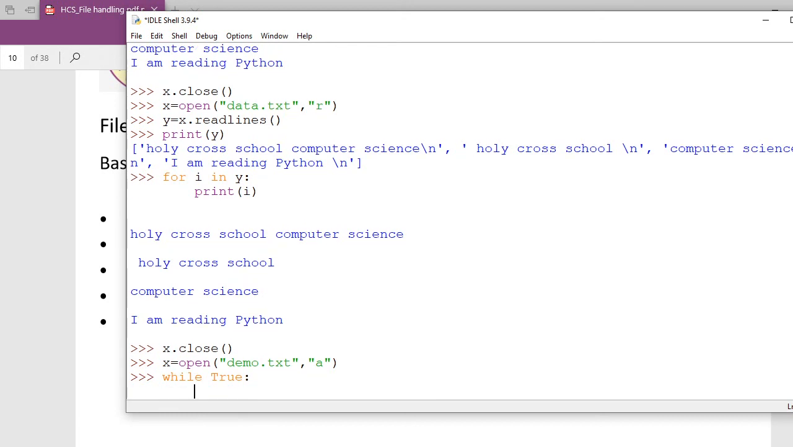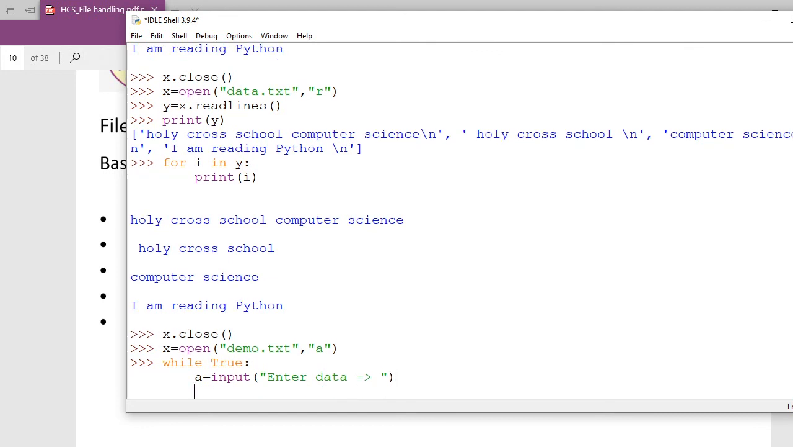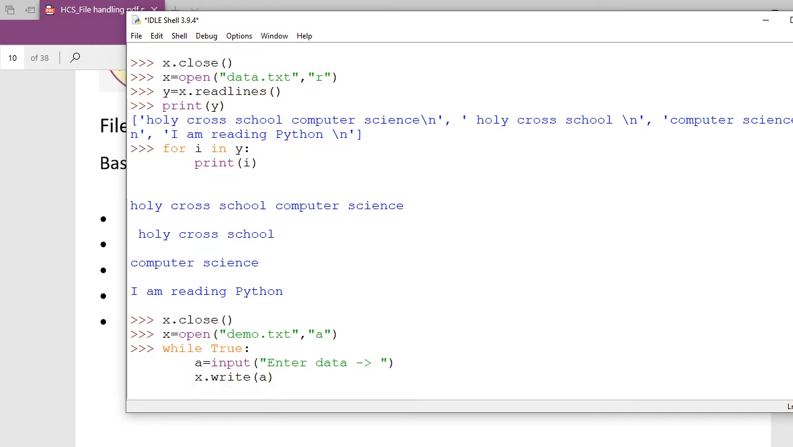So now here, let me see. I am going to make a variable, let's suppose a, equal to input, and in double quotes I am writing here Enter data. So you enter data, and that data will go to the file. So I am going to put here x.write(a). Have you understood? I ask the user to enter data, I put that data in a, and that a I supply as an argument to write.